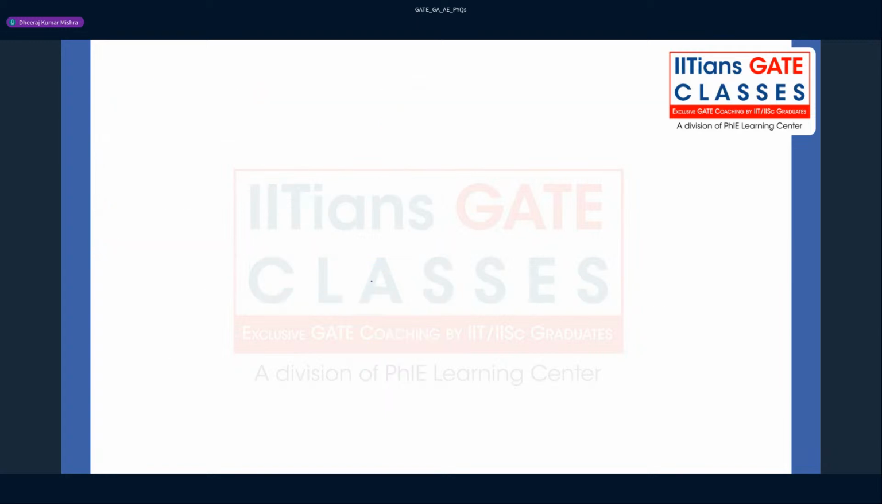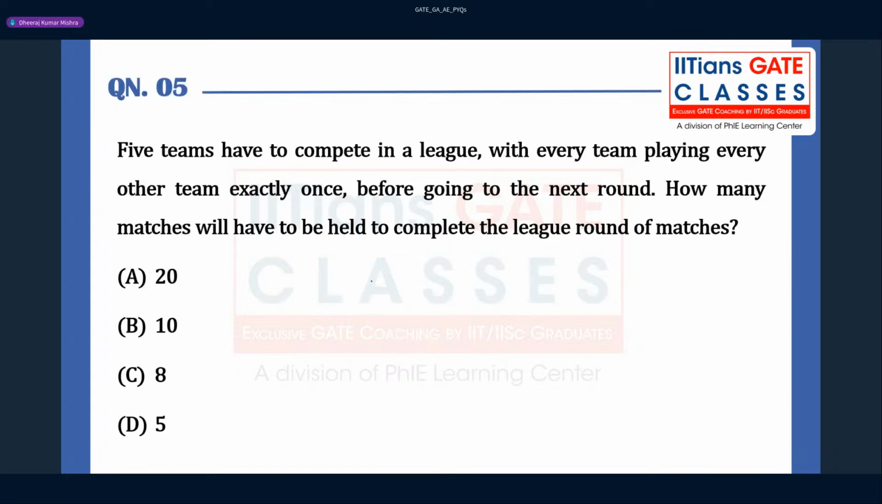Fine. So let us move to the next question. Now the question is from arithmetic. So let us read the question. Five teams have to compete in a league. There are five teams which have to compete in a league with every team playing every other team exactly once, right? Before going to the next round, how many matches will have to be held to complete the league round of the matches?